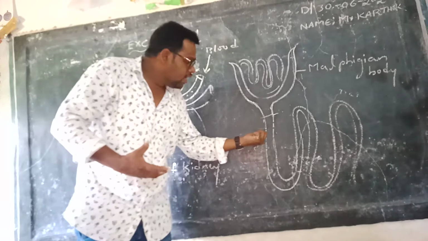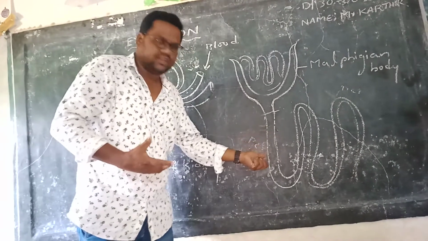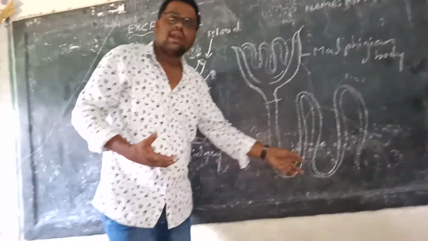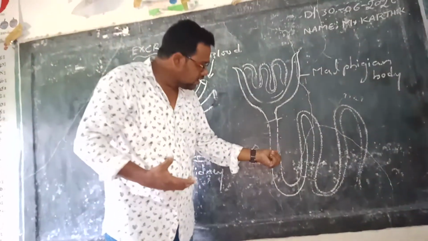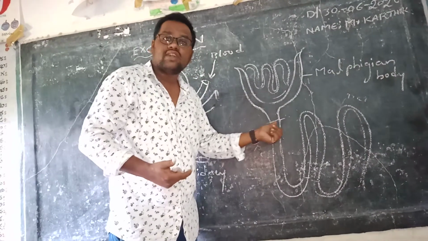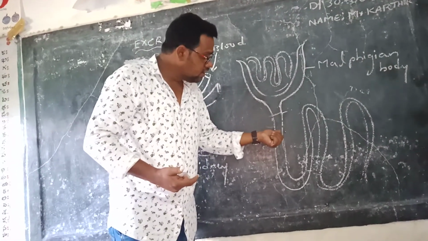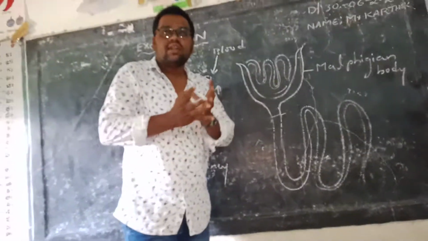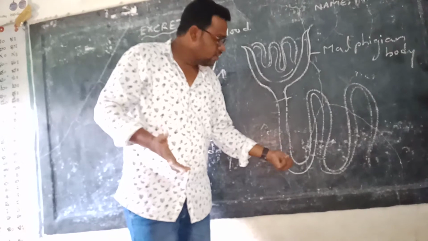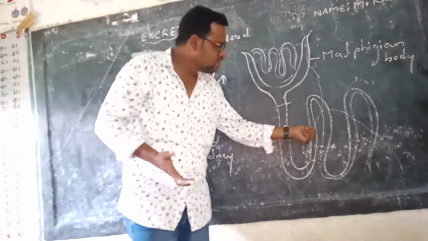These are absorbed by the capillaries of the PCT. Then the urine slowly becomes diluted. When the urine is in the PCT, it is concentrated urine, but whenever absorption takes place, it automatically becomes diluted urine. That diluted urine reaches the loop of Henle.